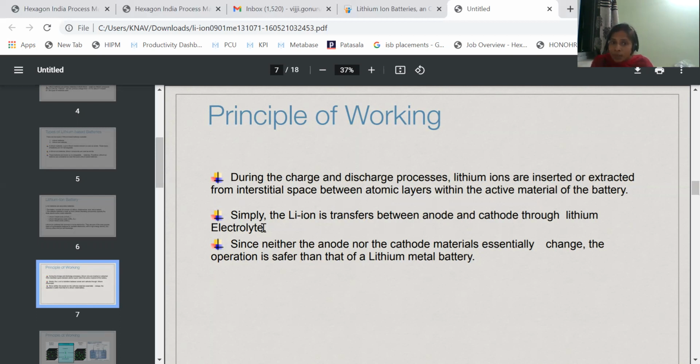What is transferring here? Lithium ions are transferred between anode and cathode through the lithium electrolyte. Since neither the anode nor the cathode materials essentially change, the operation is safer than the lithium metal battery.